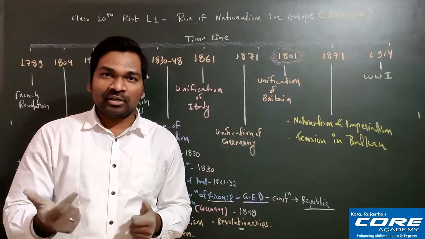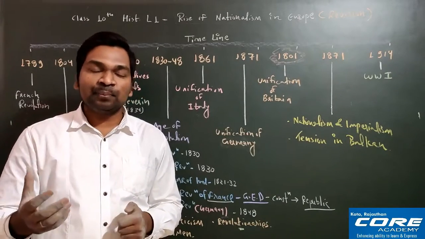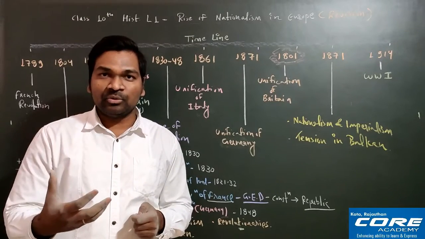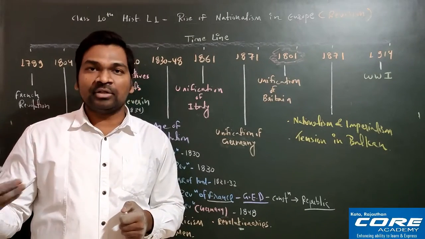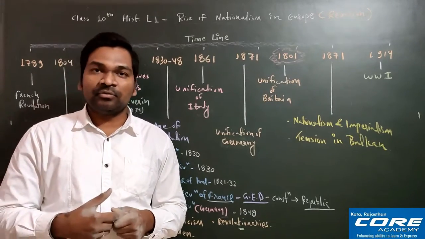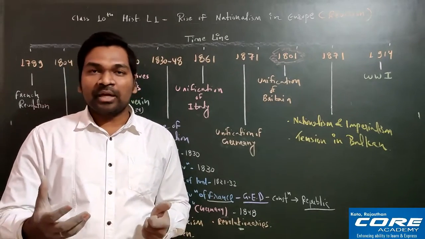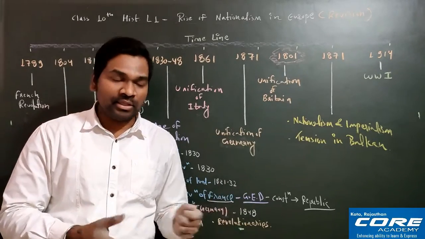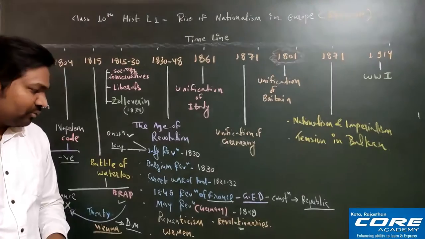The second point is that although they were not getting voting rights, they were allowed to do a number of other activities. They were free to form political associations, they were free to publish newspapers, and they were also part of a number of political activities. So these were about the women.